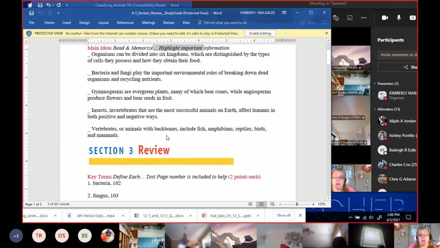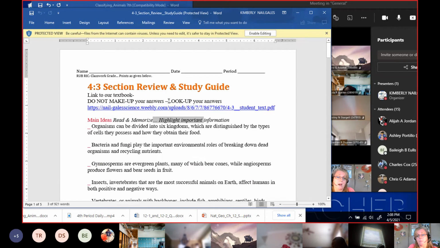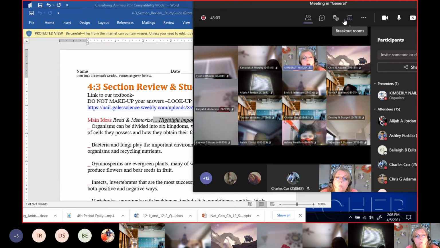Now, then we have our review. Here's the definitions for this chapter and the page number. Do you see what I have up top? I have a copy of your textbook right here on your worksheet. A link to the textbook right here on the worksheet. I do not want you to Google your answers.